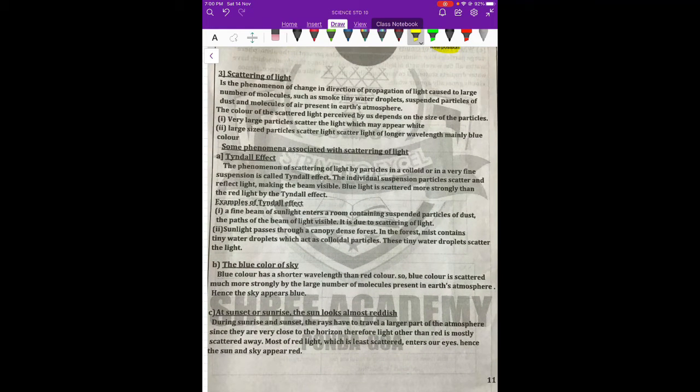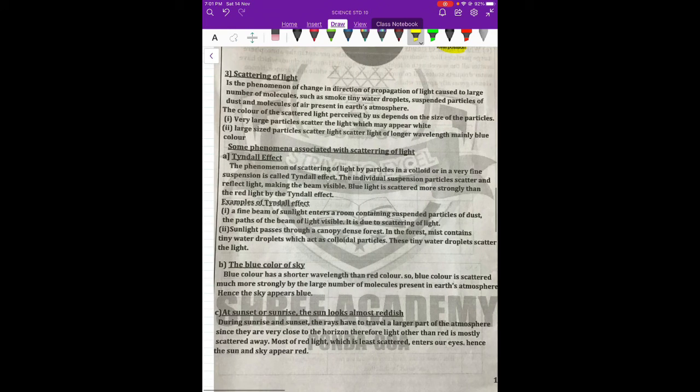Now scattering of light means when light strikes surfaces or atmosphere where there are particles, dust particles, colloids, water droplets, it gets scattered from there. So smoke, tiny water droplets, suspended particles of dust and molecules, all are there in the Earth's atmosphere. This will cause the light to scatter.